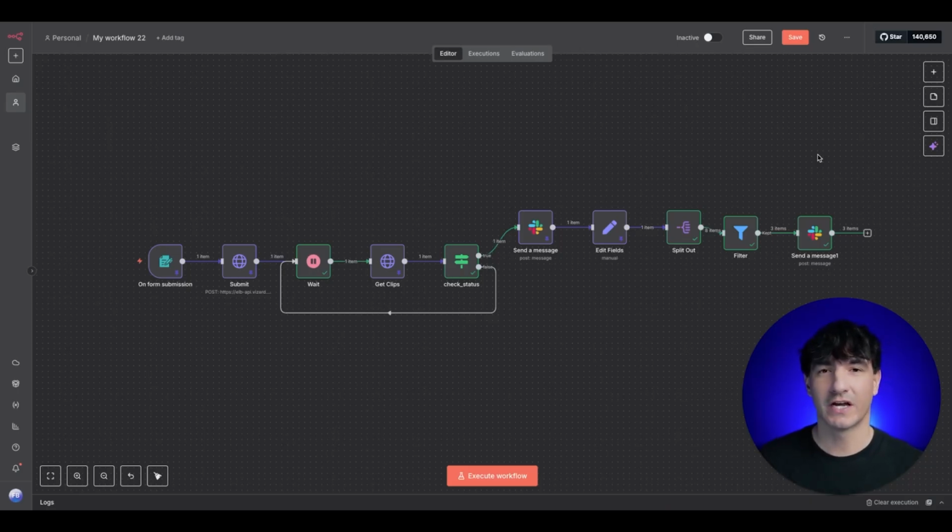I also want it to assign a virality score for me. Out of 10, a 9 out of 10 is all we're working with in this AI agent. So only the clips that reach 9 out of 10 on virality score are actually sent to the Slack channel. If we check out the Slack channel, we should be able to see all this in action.